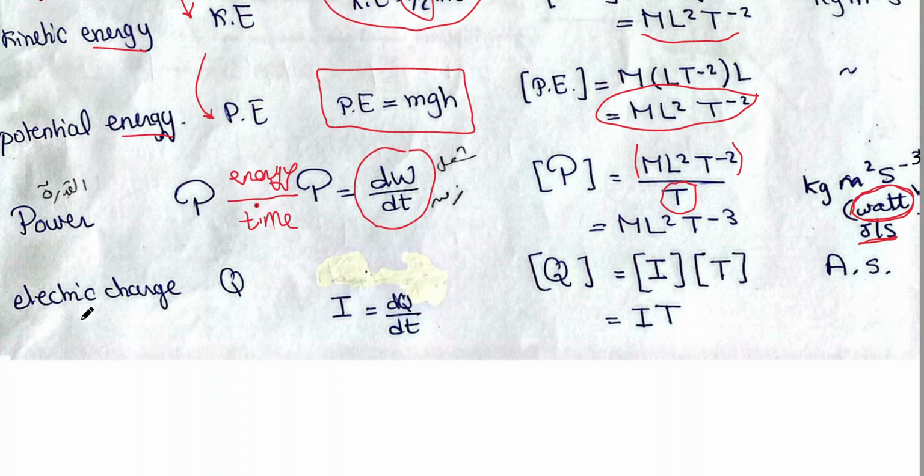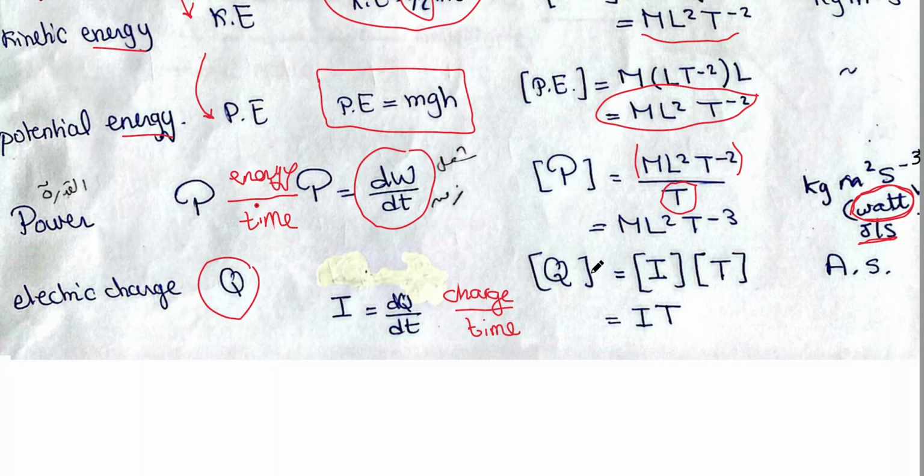The next example is how to find the dimensions of the electric charge from the electric current. Current is dq over dt, which is charge divided by time. This is the relation between current and charge. So if I want to get the charge, it is current multiplied by time.